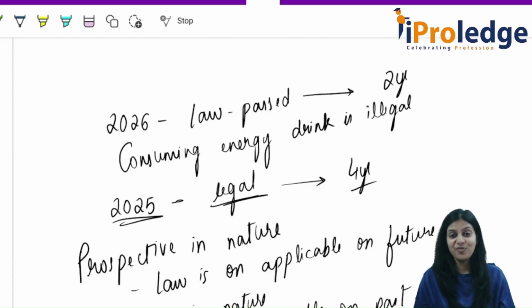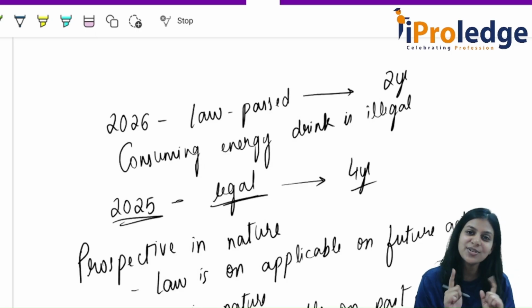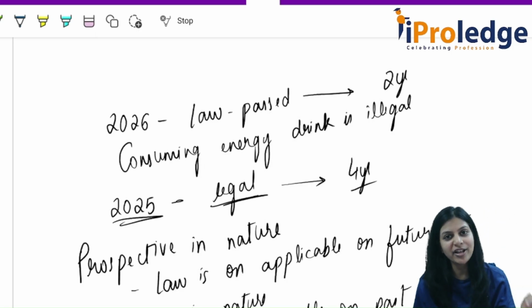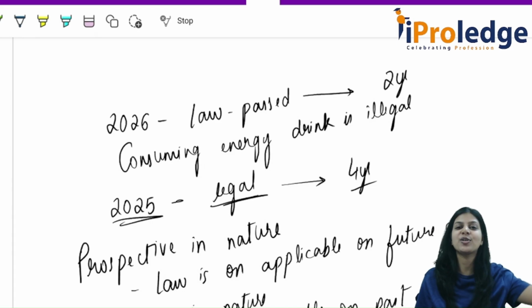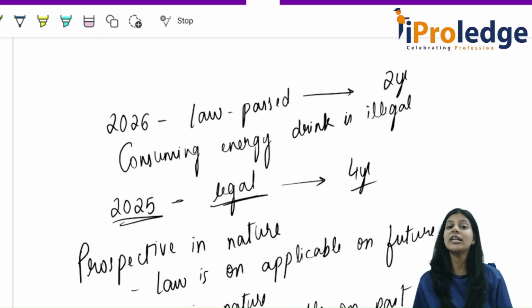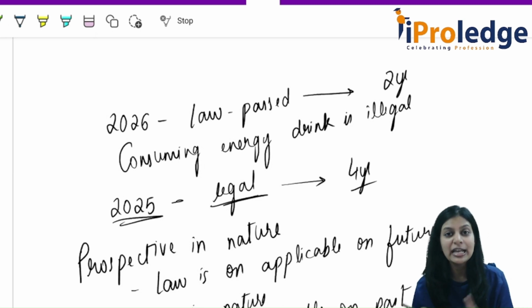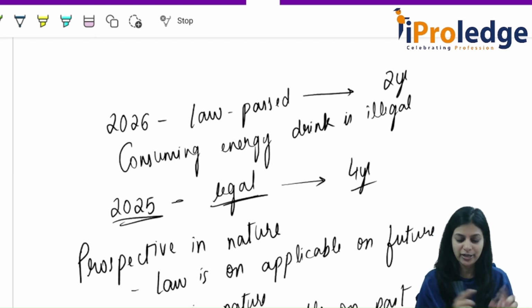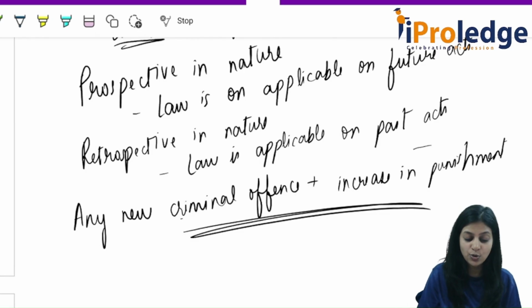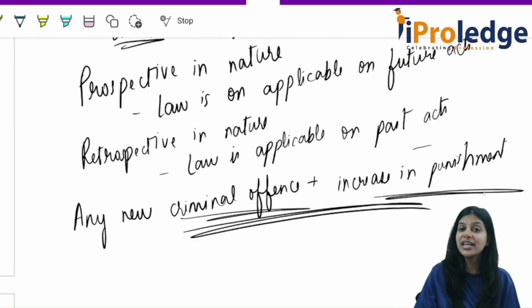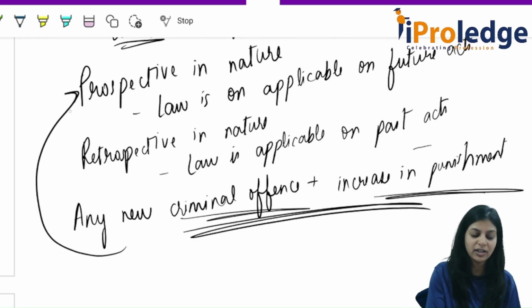Yes, we can go back and reduce the punishment. Decreasing the punishment can be applied retrospectively, but not increase of the punishment. We cannot increase the punishment, but we can decrease the punishment. What have I written? Any new offense plus increase in punishment is prospective in nature.